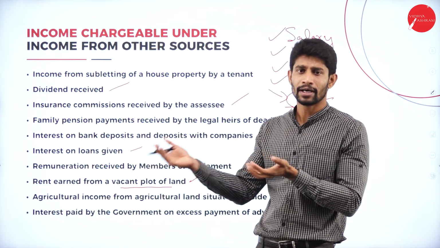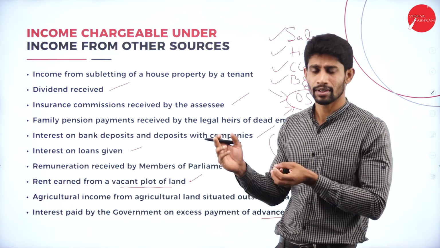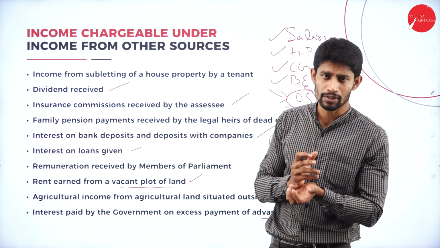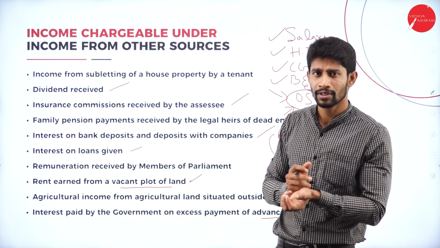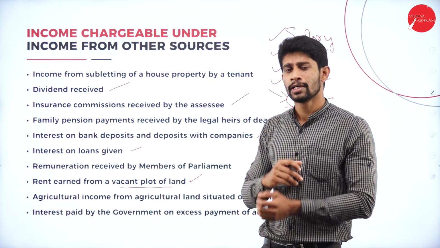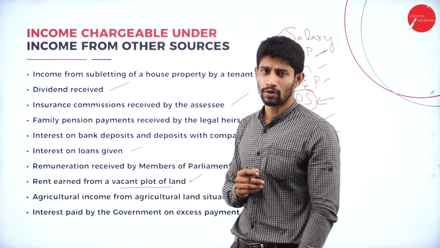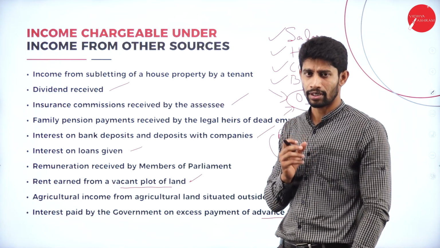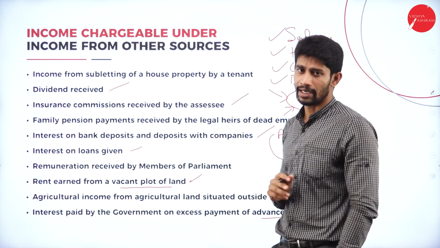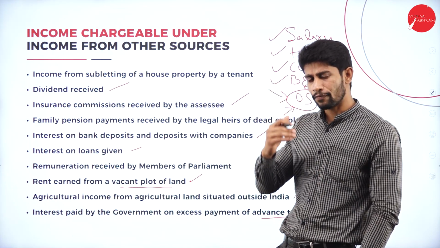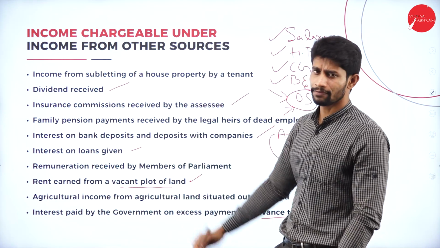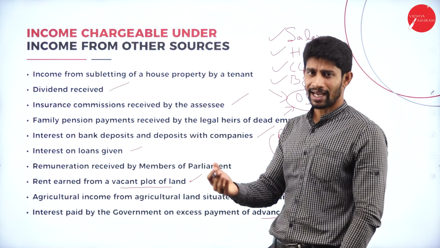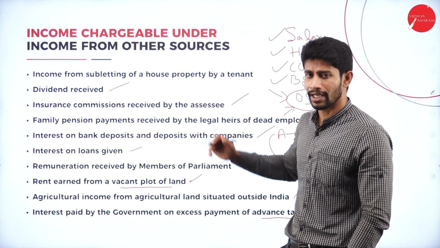So at the time of returning your excess advance tax, the government will be giving you interest also along with the excess advance payment amount. So that interest is chargeable under income from other sources. So these are all the different items we have under income from other sources, where we will be taxing those incomes under this particular head.